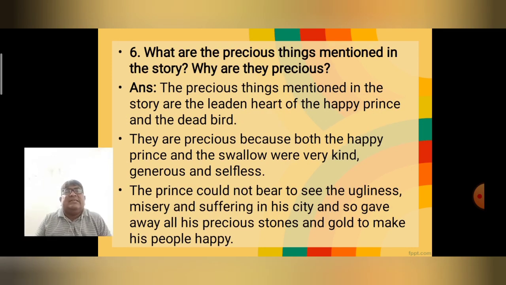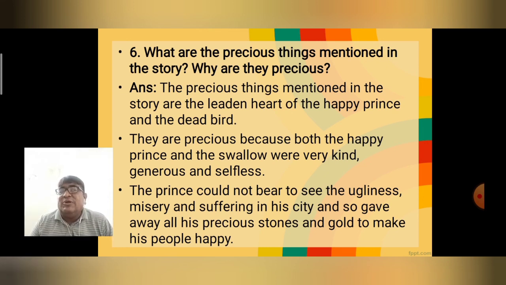Now question number 6. What are the precious things mentioned in the story? Why are they precious? The answer to this question is, the precious things mentioned in the story are the leaden heart of the Happy Prince and the dead bird, the swallow. They are precious because both the Happy Prince and the swallow were very kind, generous, and selfless.